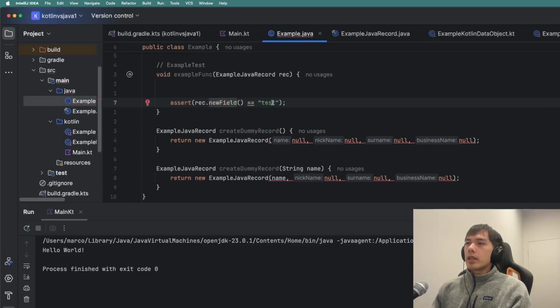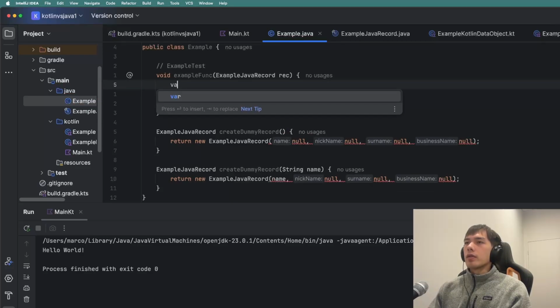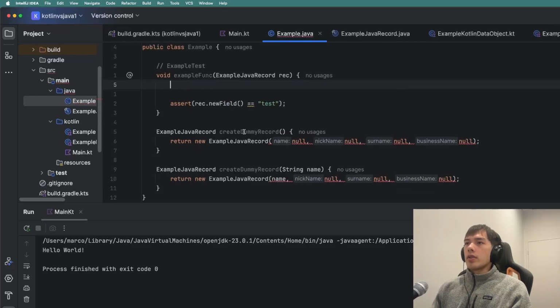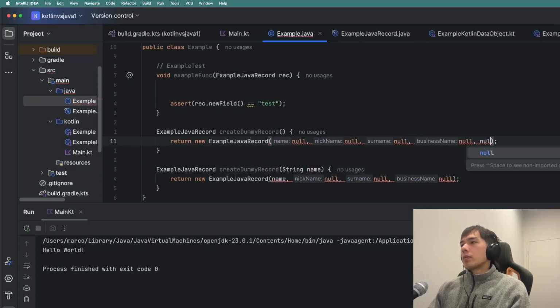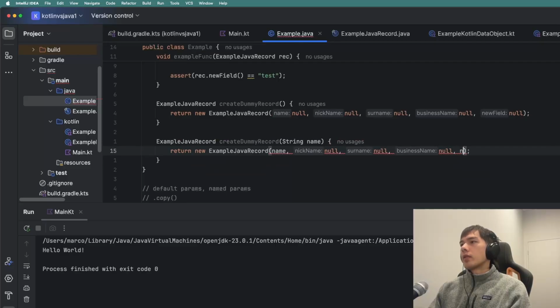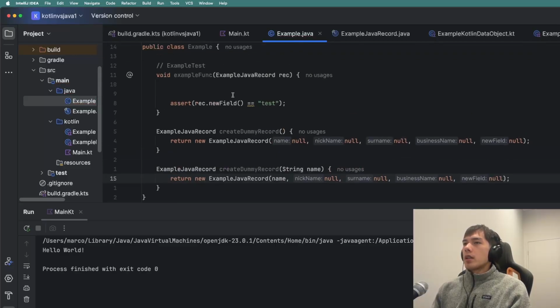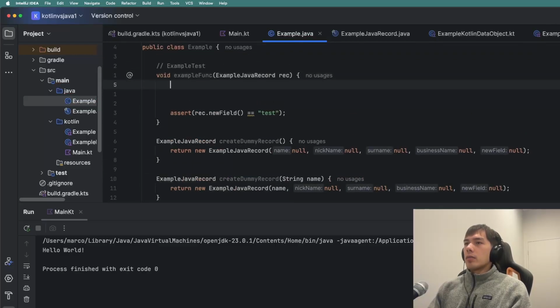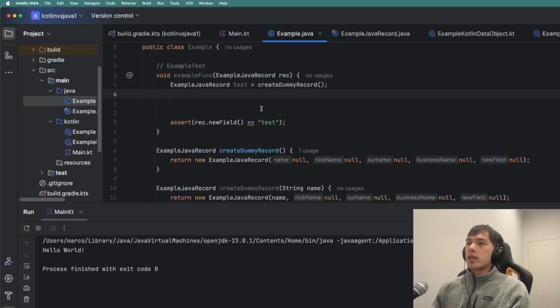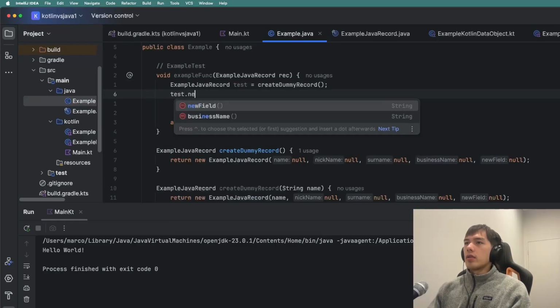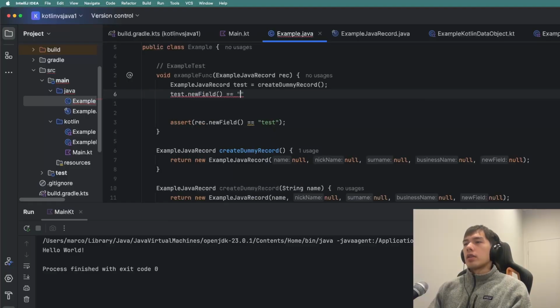Cool, we go back. And yeah, I want to test this new field, so I'm maybe able to make a record. I've got these two helper functions, create dummy record and create dummy record that takes in a string and puts in the name. First we have to update these. That's fine, but kind of annoying, but whatever. Cool, let me just create a new object. Cool, we got this new dummy record, and let's just assign this test.newField equals test.